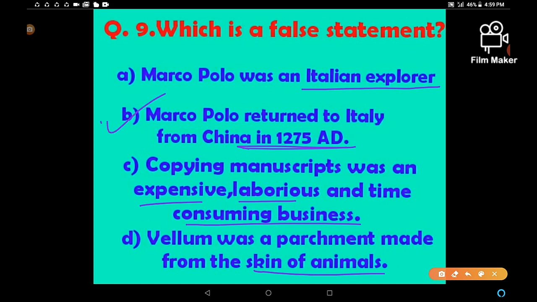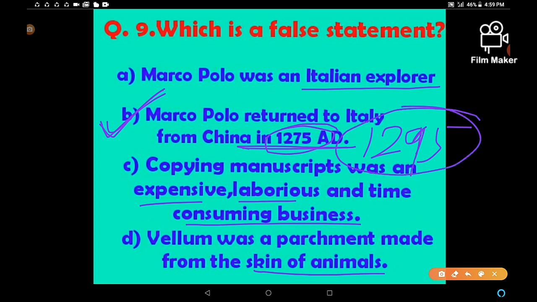This is the false statement. B, Marco Polo returned to Italy from China in 1275. Not in 1275, in 1295. The correct year is 1295. So this is the wrong statement. So this is the correct answer of question number 9.